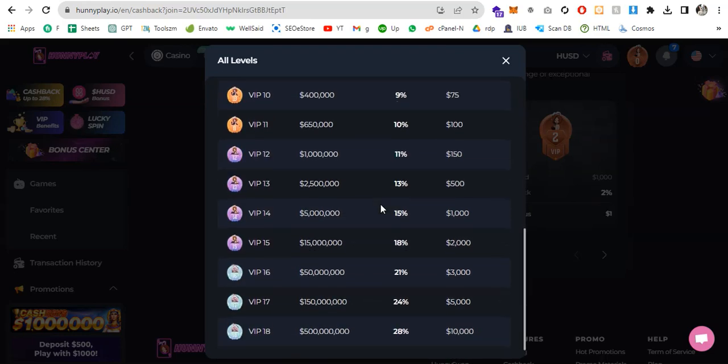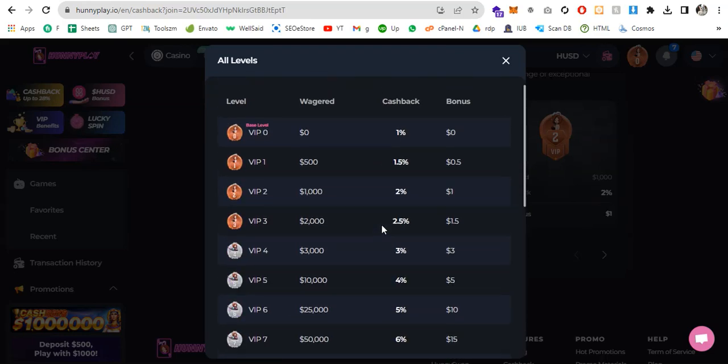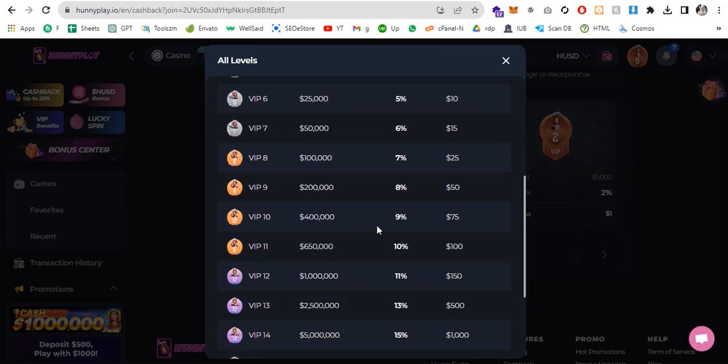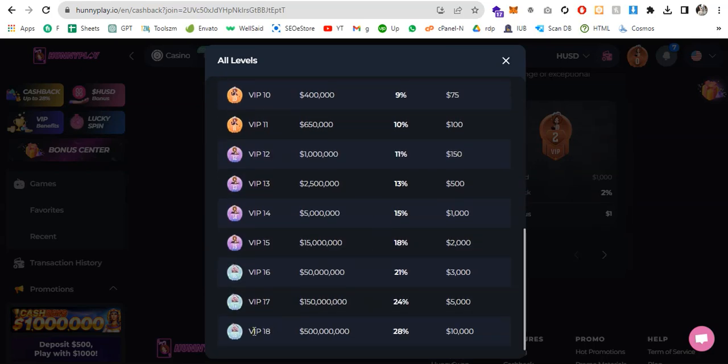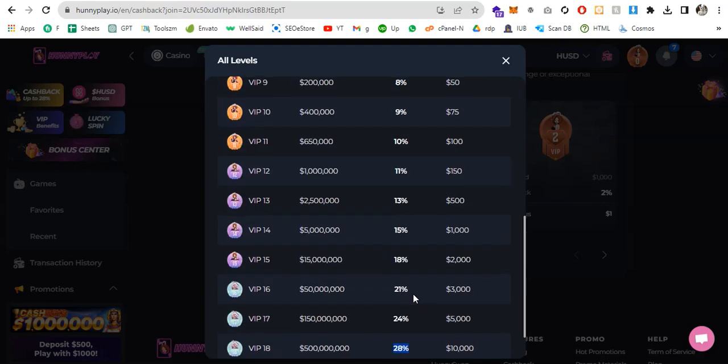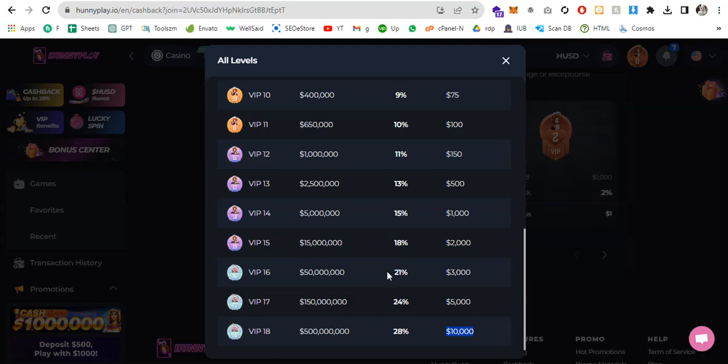So there are multiple levels up to 18, VIP 0 to VIP 18, and each level has a different cashback and a different bonus. Let's suppose VIP 0 is $0 with 1% cashback and the bonus is 0. If we go to VIP 1, $500 is the requirement, 1.5% for cashback and $0.5 is the bonus. And here you can see 2%, 2.5%, 3%, 4%, 5%, and so on. If you scroll down to VIP 18, you can see the amount is mentioned here. 28% is the cashback and $10,000 is the bonus. So this is a very huge bonus.